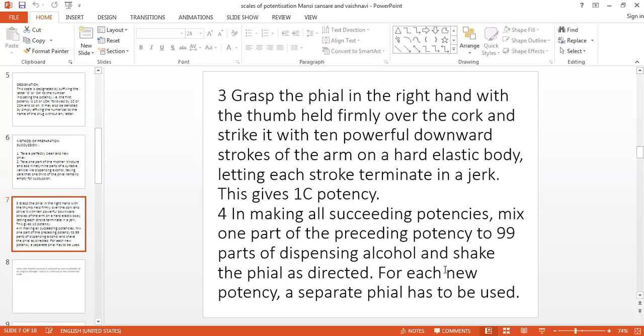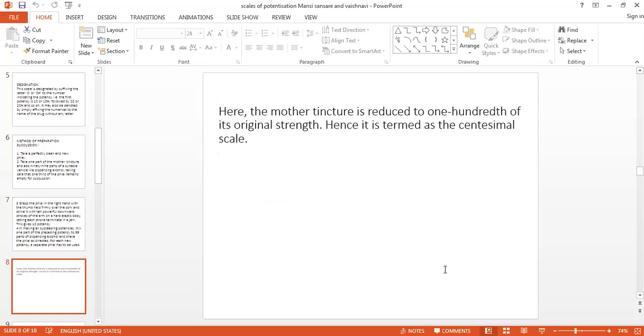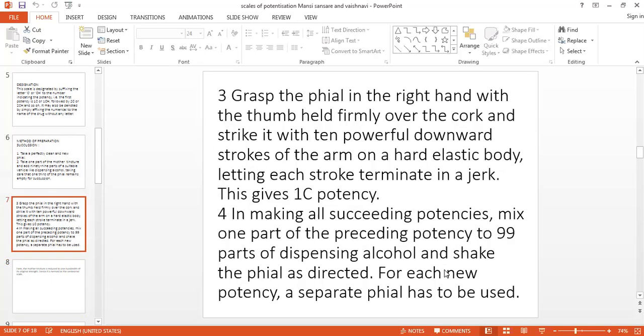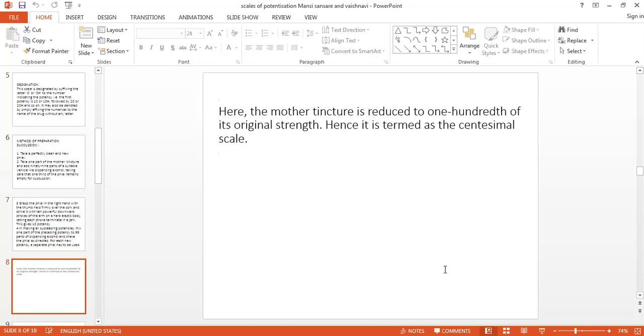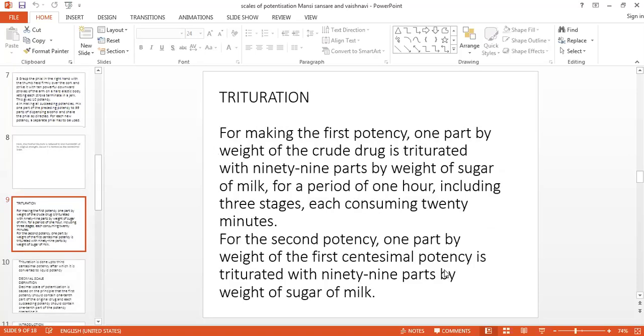For the preparation of the next potency, you have to take one part of the preceding potency and add 99 parts of dispensing alcohol and give 10 downward strokes. Finally, you will get 2C potency. Then for the preparation of the next potency, again you have to take one part of the preceding potency and 99 parts of dispensing alcohol. In this way, you will prepare the different potencies in the centesimal scale. So this is about the succussion.